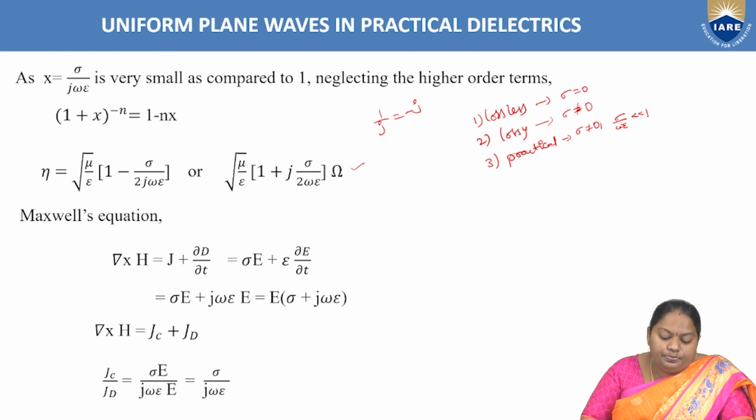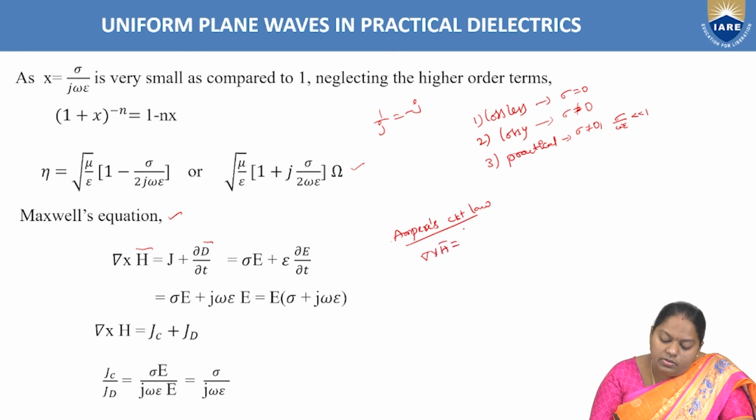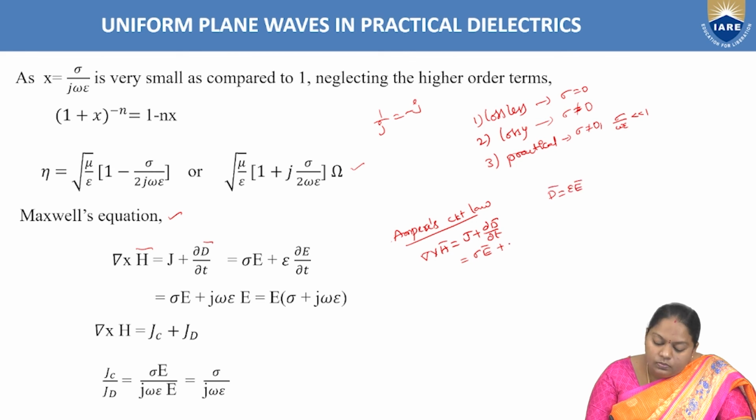Okay? Now there is one Maxwell's equation, that is del cross H bar is equal to J plus dou D bar by dou t. What is this Maxwell's equation? That is obtained from Ampere's Circuit Law. According to Ampere's Circuit Law, del cross H bar is equal to J plus dou D bar by dou t. As we know, this J is nothing but the conduction current density, and it is given by sigma into E bar, and in place of D we substitute epsilon into dou E bar by dou t.